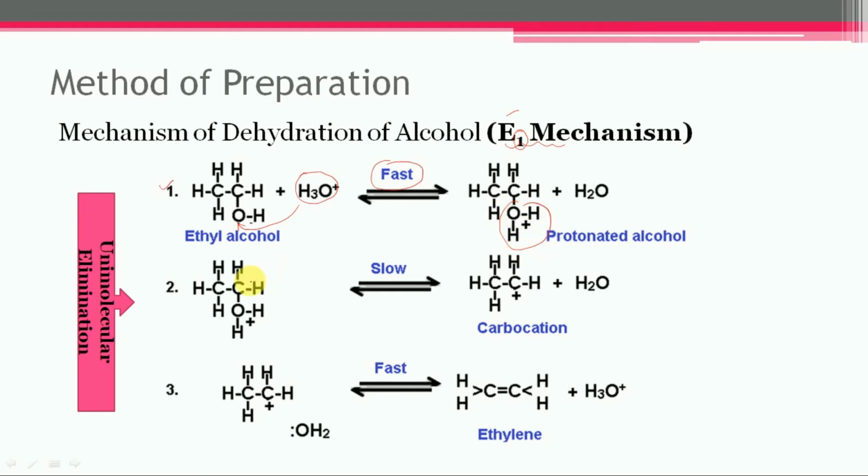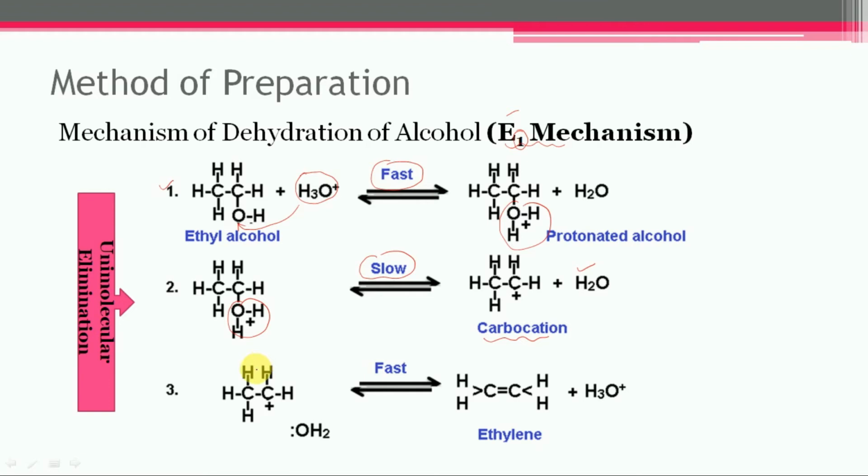In step number 2, the protonated alcohol loses 1 mole of water with the formation of a carbocation, and it is the slow step, so the rate determining step in the dehydration of alcohol.